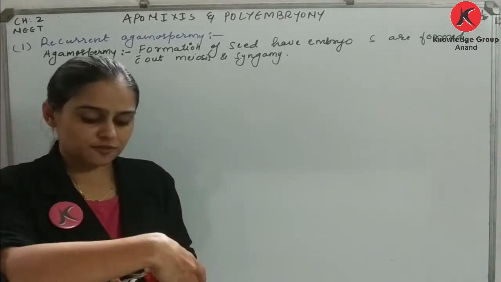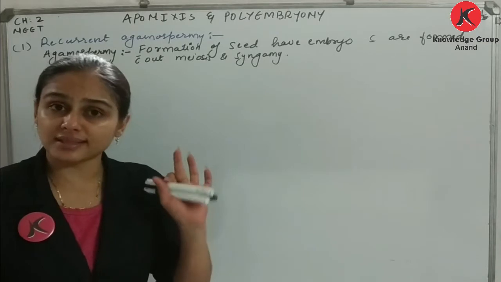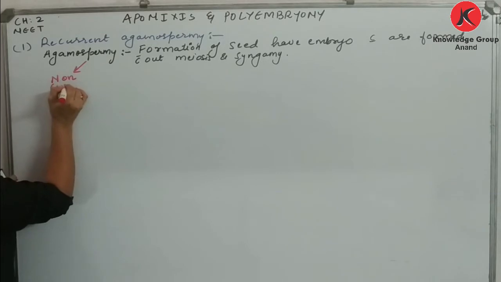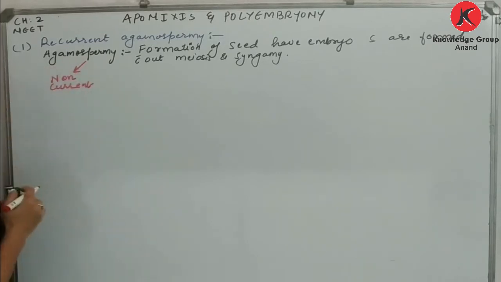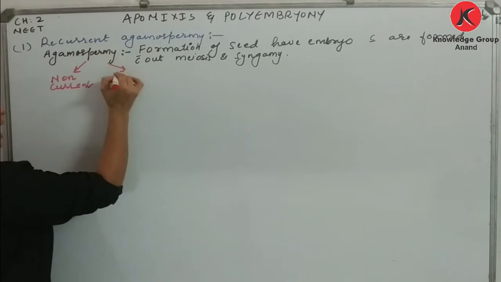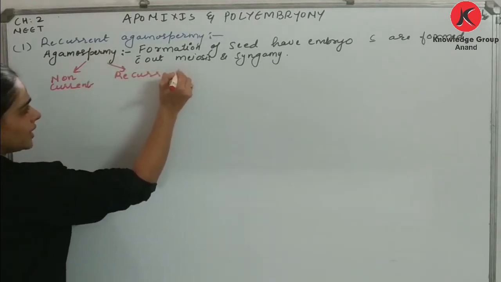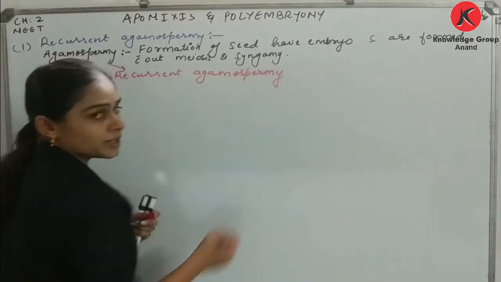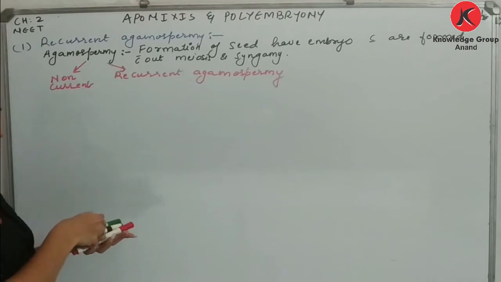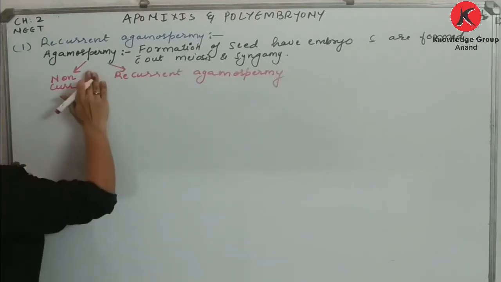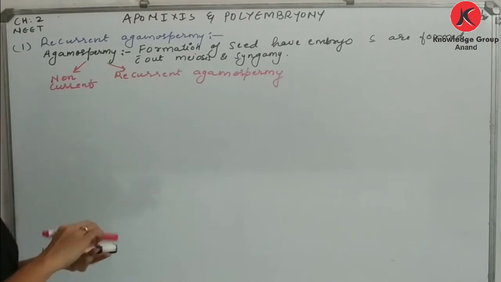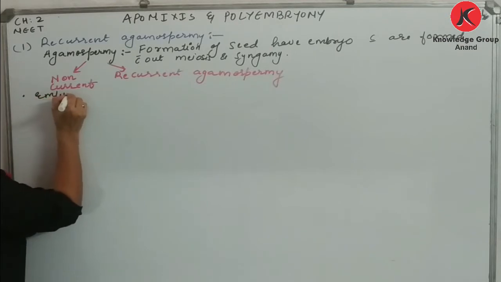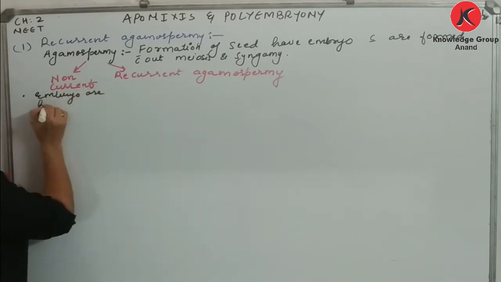Now dear students, agamospermy is of two types. Number one is non-recurrent agamospermy, and the one we are discussing right now is recurrent agamospermy. Now look carefully at what I have written. In non-recurrent agamospermy, the embryos are haploid.